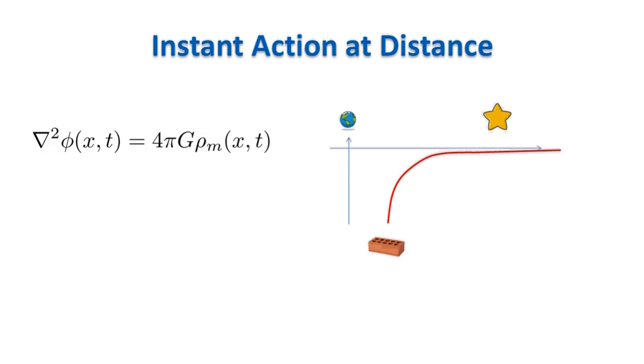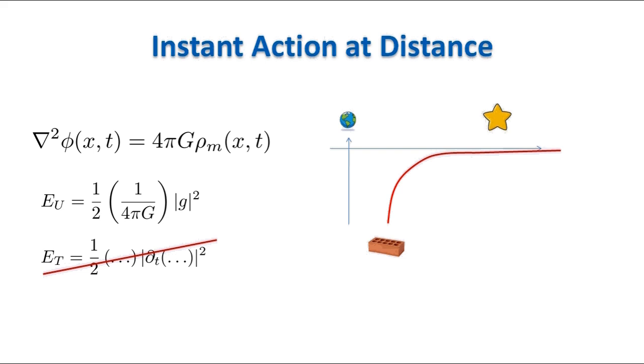This is because the equation of Newtonian gravity is Poisson's equation, where φ is the potential and ρm is the density distribution of matter in space. This equation has no dynamics for the fields because it doesn't have any time derivative in it. For this theory, it is possible to define a density of potential energy associated with the field, but it does not make any sense to define a density of energy associated with the field's rate of change in time.